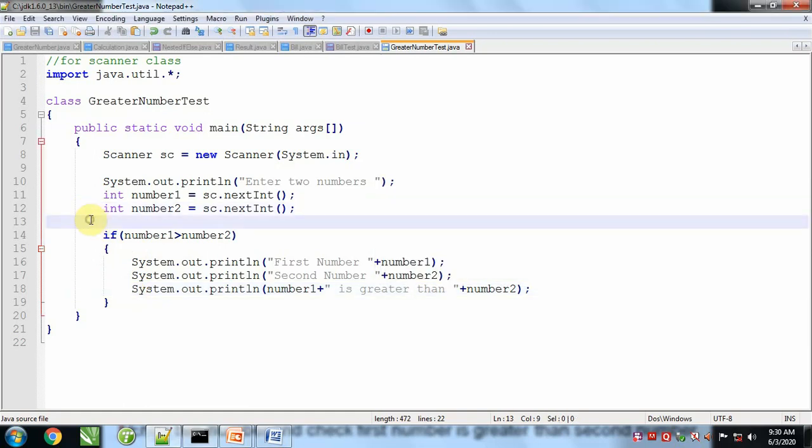So in this program I told you how we can work with the if statement, and the if statement works only when the condition returns true, otherwise it does not generate any result. So that is the use of the if statement that I told you about in this video.